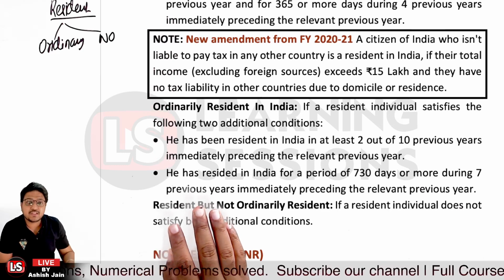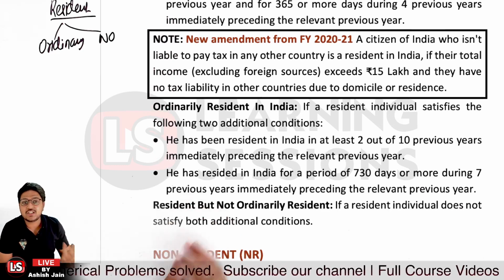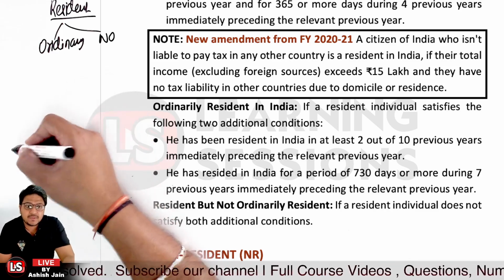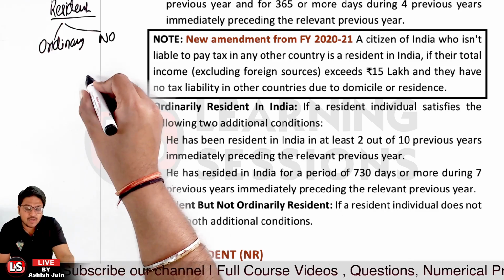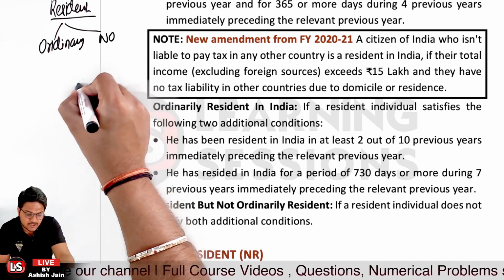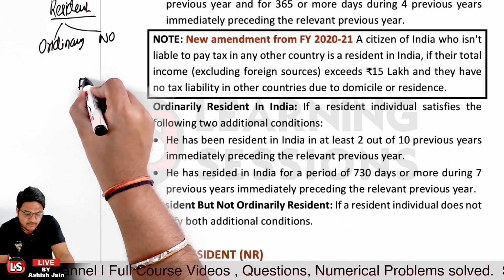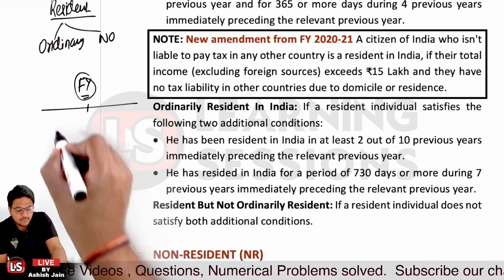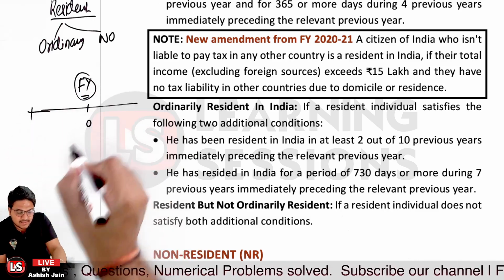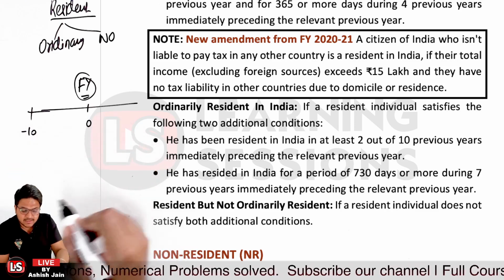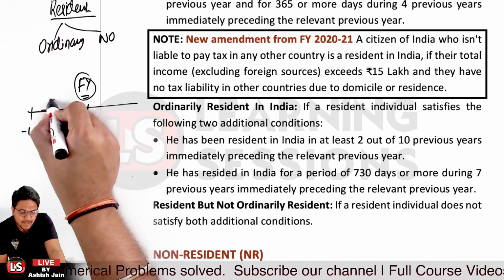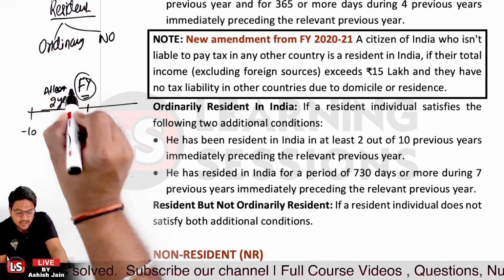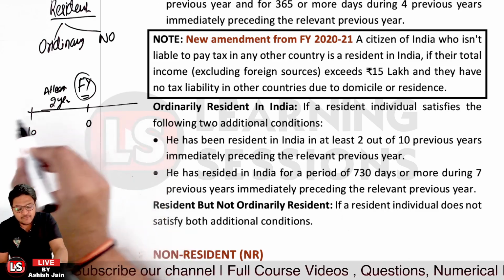Now the person has to satisfy two conditions in this regard. First, the person must be residing, let's say, relevant to the financial year we are talking about. If we draw it on a timeline, for the last 10 years, the person must have stayed at least 2 years in India, relevant to the financial year.